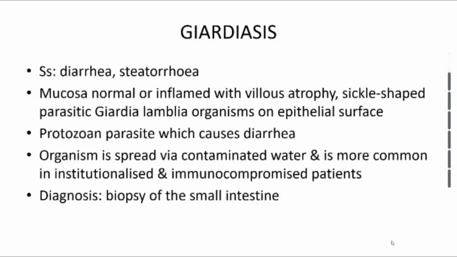So in giardiasis, the mucosa may be normal or inflamed with villus atrophy. So those villi will be atrophied. You also have sickles, so you'll be able to see these parasites. They appear like a sickle: sickle-shaped parasitic Giardia lamblia organisms on the epithelial surface.